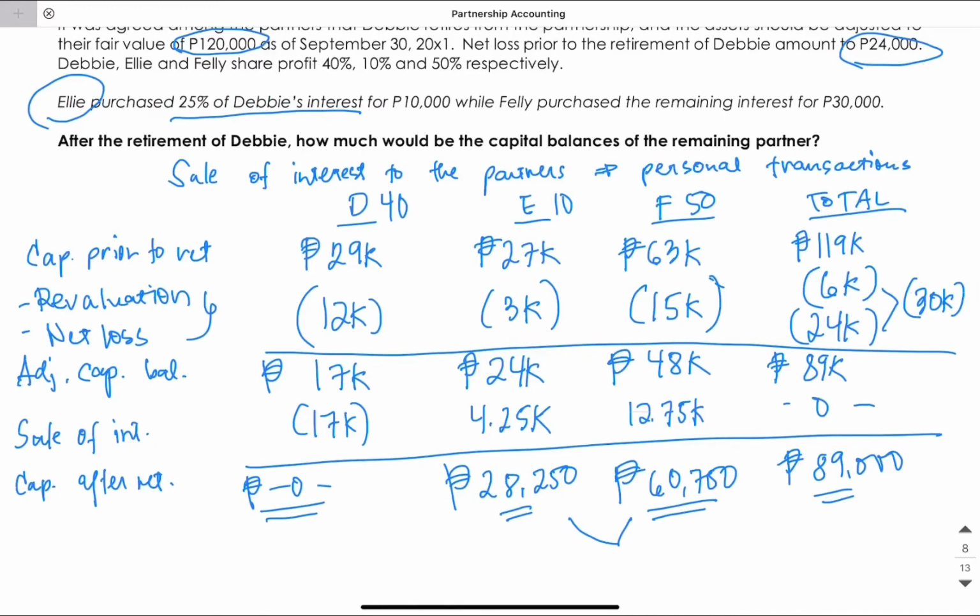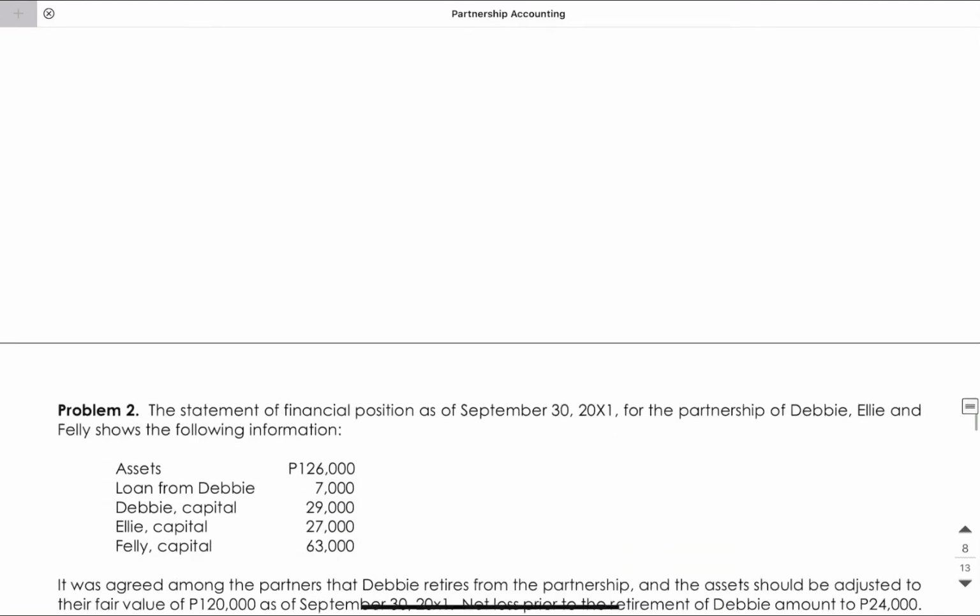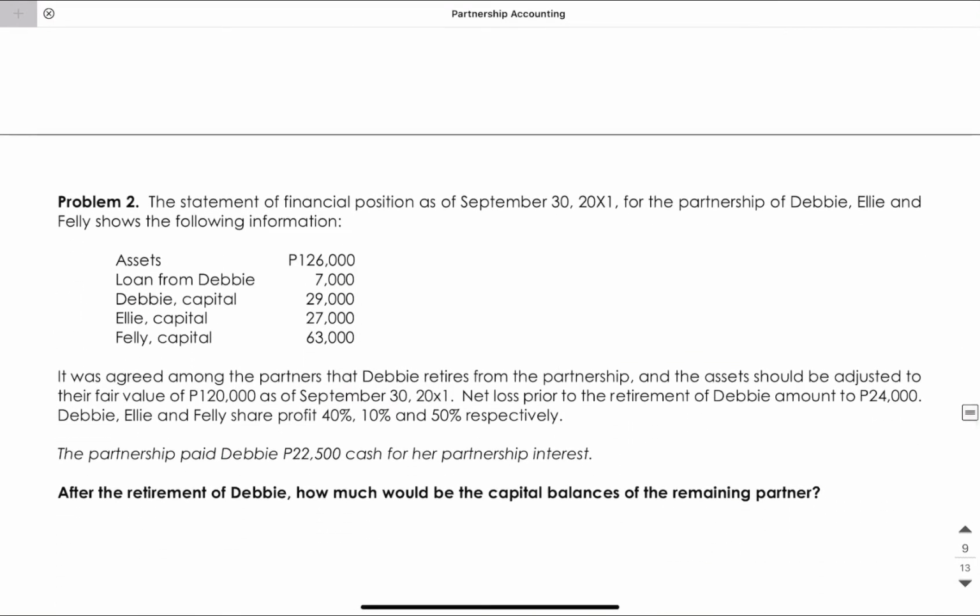Now, let's proceed to another problem. This problem is an example of a transaction between the retiring partner and the partnership itself. So the retirement will be settled by the partnership. Effectively, it is almost the same.